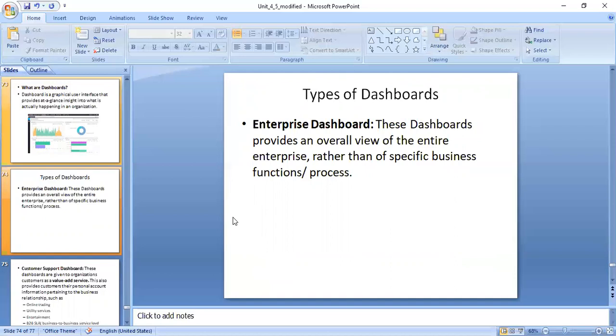Here one point I want to add, the dashboard helps in better analysis, better tracking, proactive alerting here. So this is what better analysis, better tracking and proactive alerting. There are different types of dashboard. One, it is enterprise dashboard. This dashboard provides an overall view of the entire enterprise rather than the specific business functions or process.